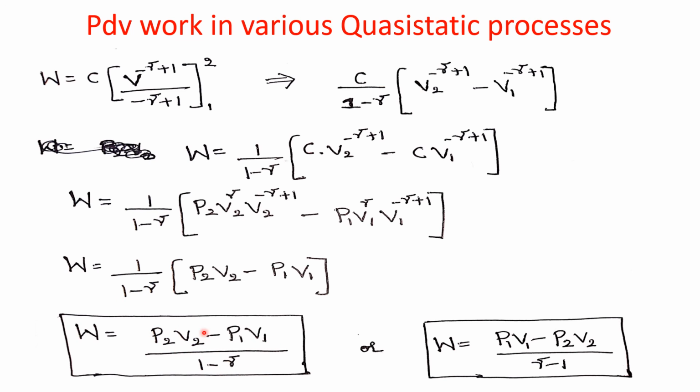So if I want to write the equation P1 V1 minus P2 V2 in this form, so here instead of 1 minus gamma, it is going to change to gamma minus 1, because minus minus gets cancelled outside here. W equal to P1 V1 minus P2 V2 divided by gamma minus 1. So we can calculate this work done W for an adiabatic process in both the manners. No problem.